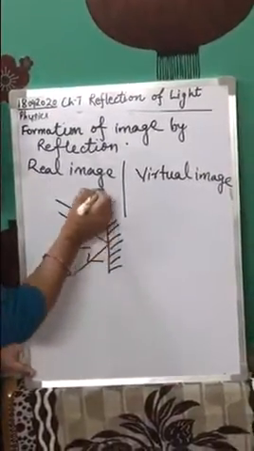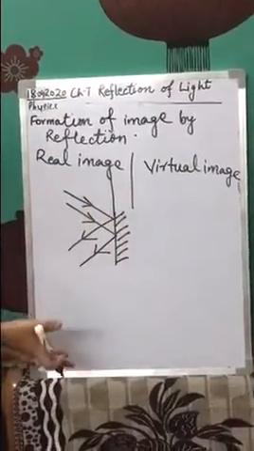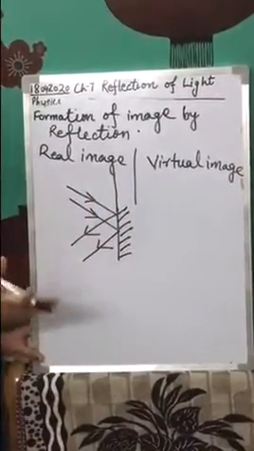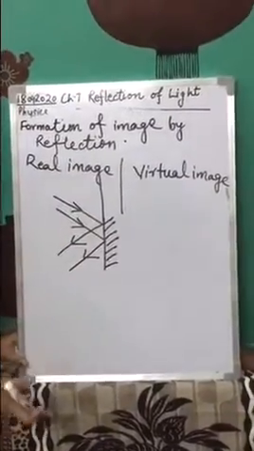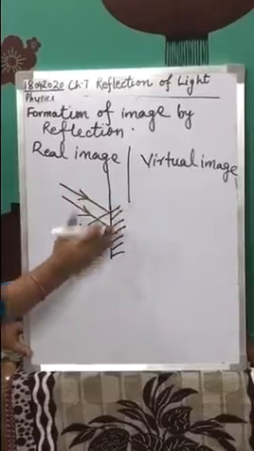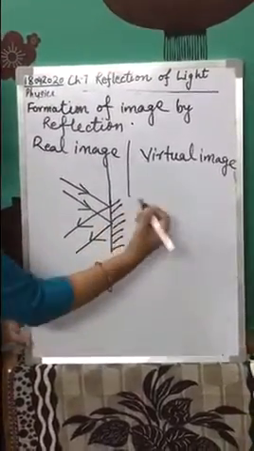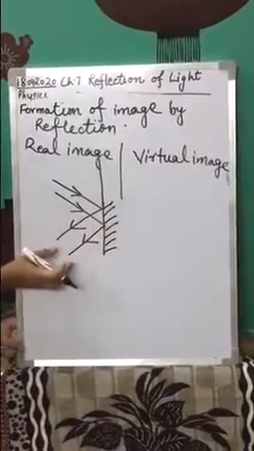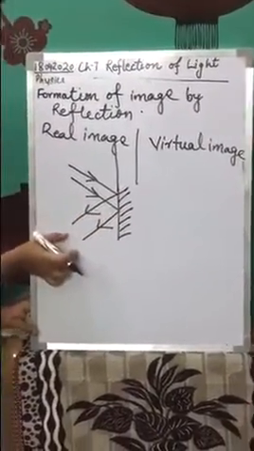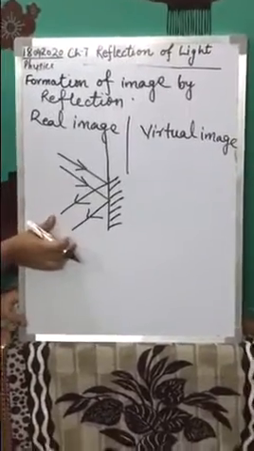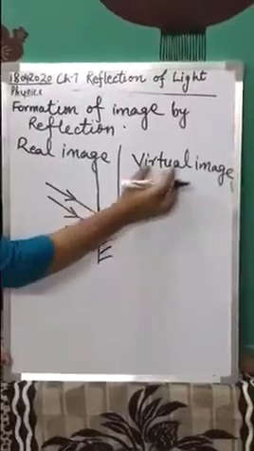So are you getting an image in a plane mirror? A plane mirror is a looking glass, which you commonly find at your home. But you are able to see your image in the plane mirror. Then how is that image formed? Actually, the image is not formed because of these reflected rays actually meeting. These reflected rays will not actually meet anywhere. These rays will virtually meet.